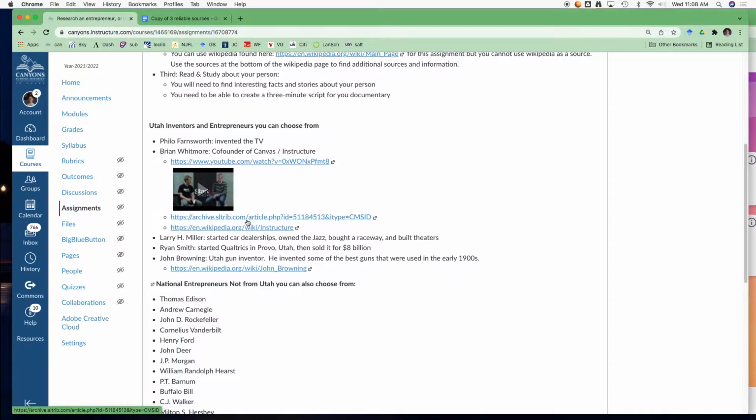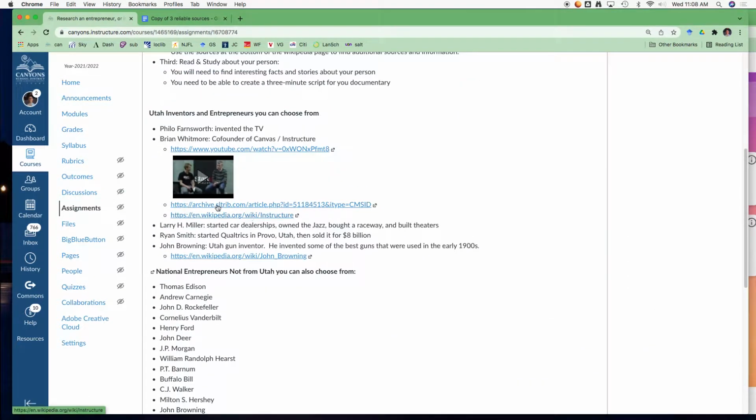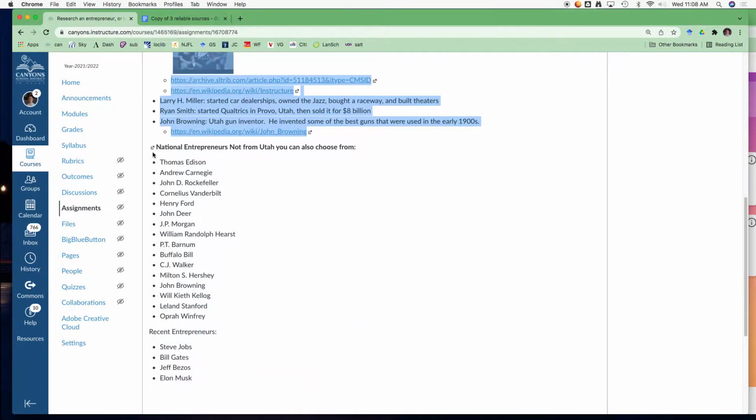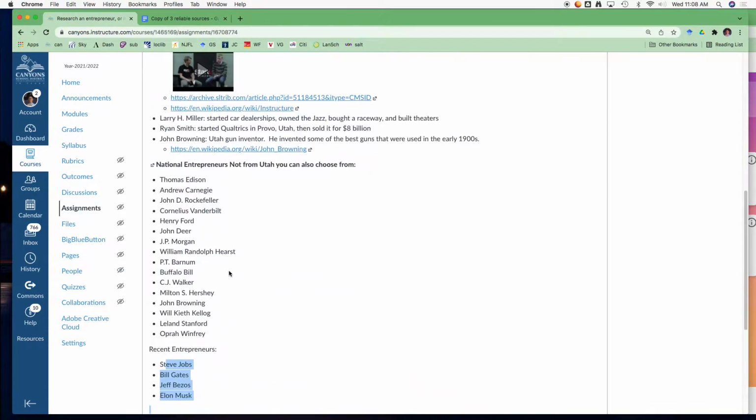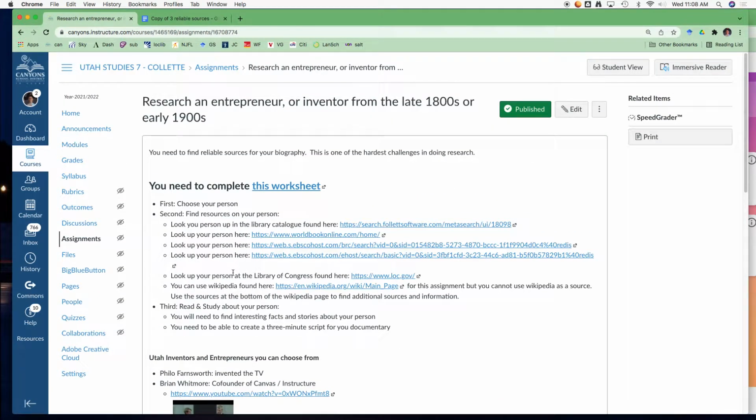Here's a list of people that you're welcome to choose from. I'd be really happy for you guys to do some Utah inventors and entrepreneurs. I'm also okay if you do people from just national entrepreneurs. And then these are recent ones. You could do any one of these names. You could do other names if you get it approved. So get it approved, and if it's someone that is a real entrepreneur, then I'll be okay with that. And so in doing the research, you got to find your sources on your person.